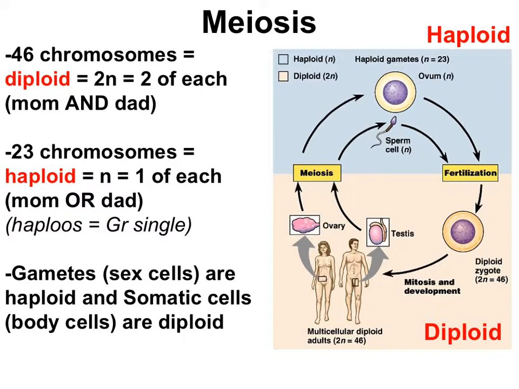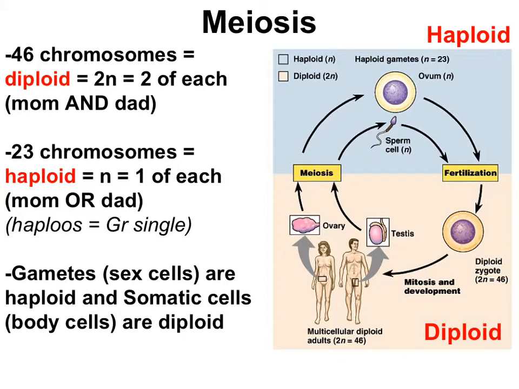The cells we've been talking about so far in this unit are diploid. Diploid cells are the cells with 2 of every chromosome, the maternal chromosome and the paternal chromosome. In humans, this means 2 chromosome 1s, 1 each from mom and dad, 2 chromosome 2s, and so on until you get 46 total chromosomes. Somatic cells have 46 chromosomes. Somatic cells are pretty much every cell in the body except sperm and egg cells.